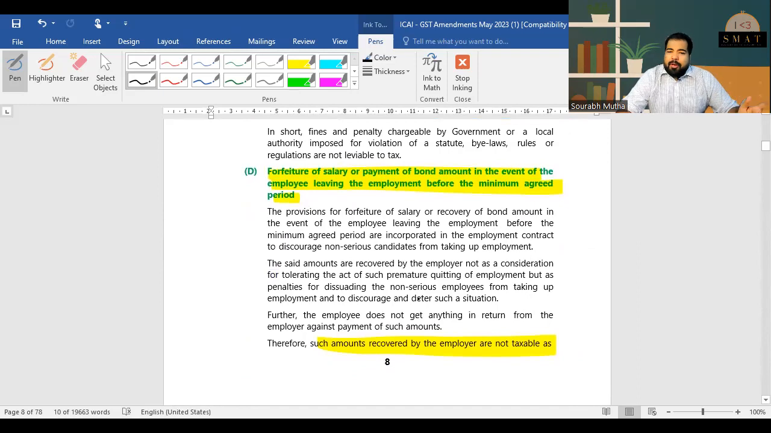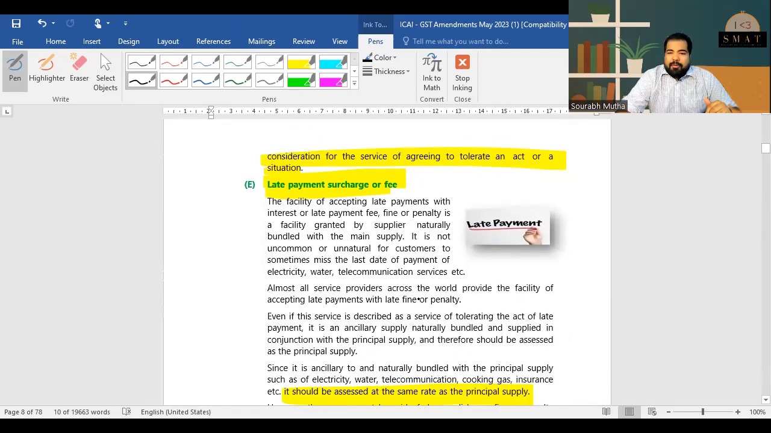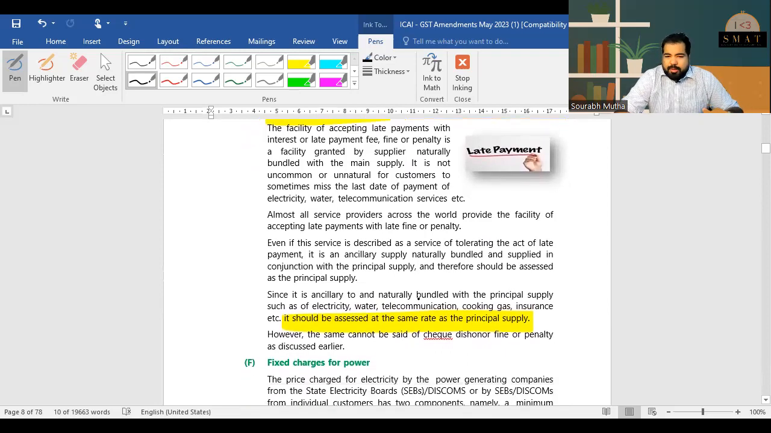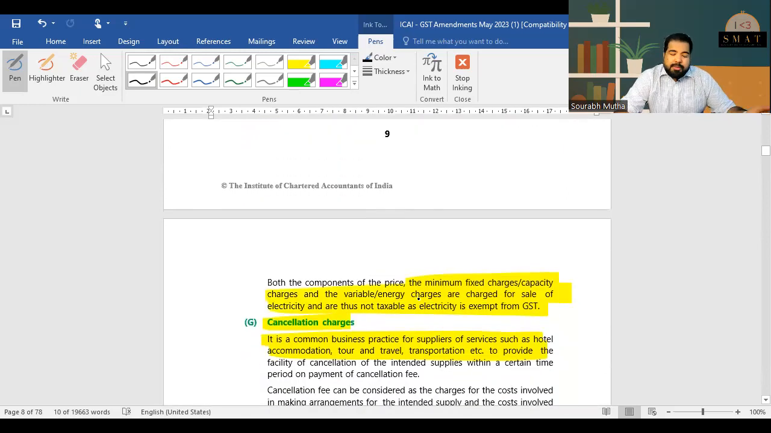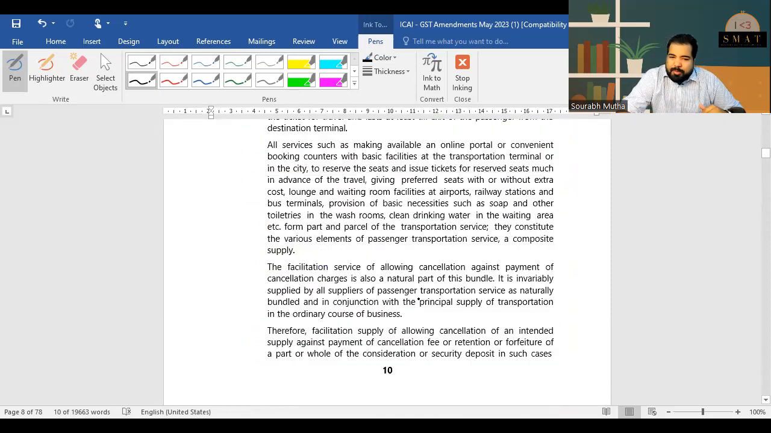Forfeiture of salary or payment of bond amount in the event of an employee leaving the employment before the minimum agreed period. I said this also, that this is also not subject to GST. Late payment fee or charge: if the main good or the main expense is subject to GST, this will also be subject to GST. Fixed charges for power, we've already discussed it. It is not, because it's part of power. Cancellation charges: if the main ticket is subject to GST, even cancellation will be subject to GST.